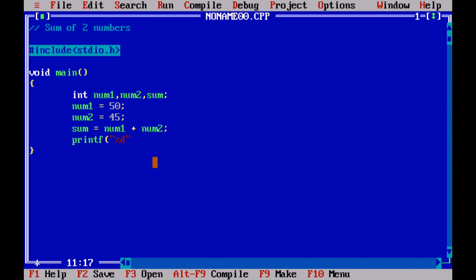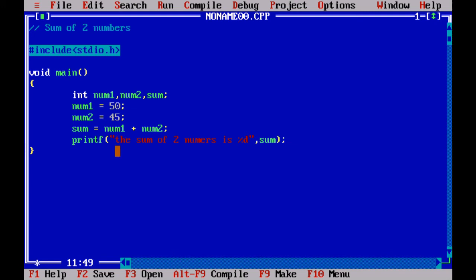So we can write: the sum of two numbers is %d, and we will give a comma and we will give sum.